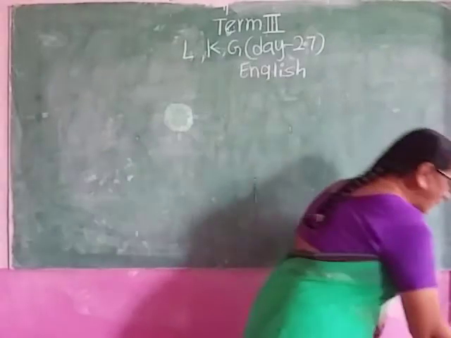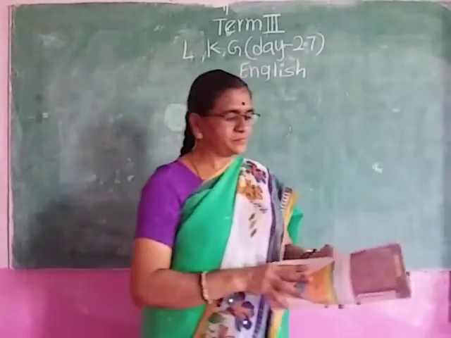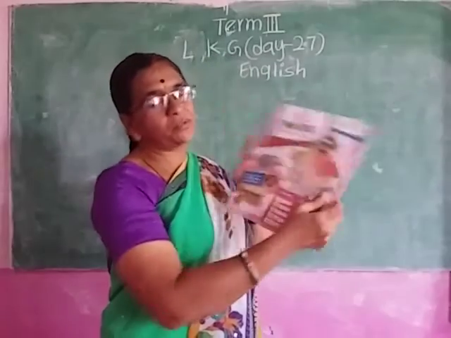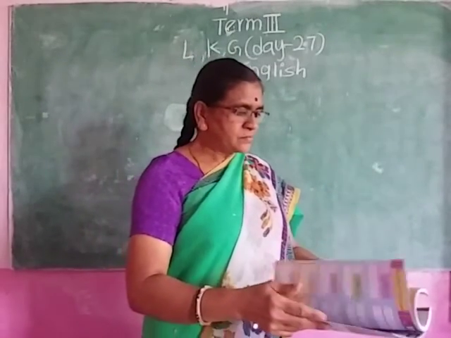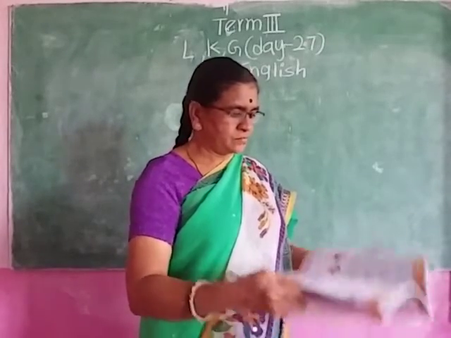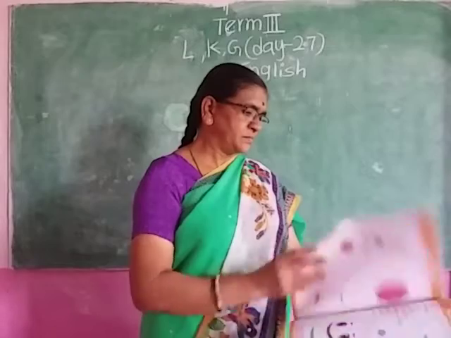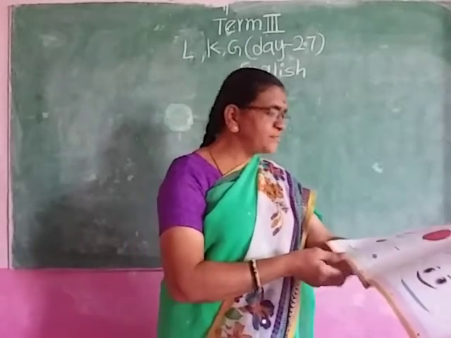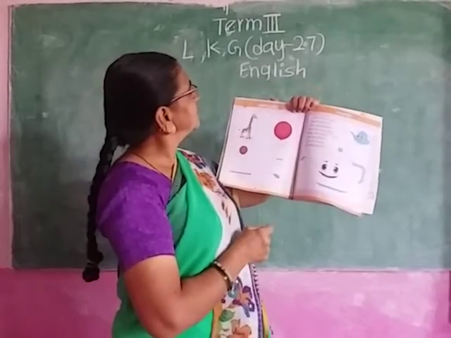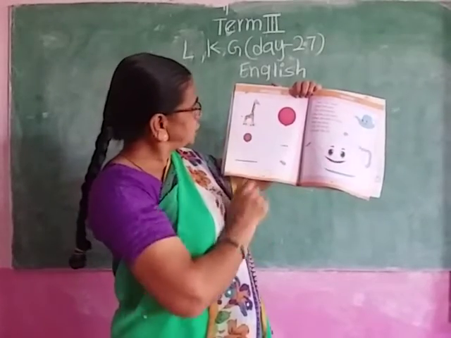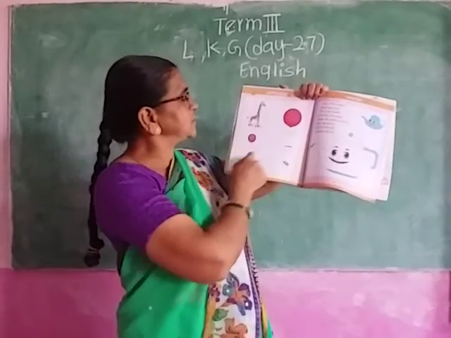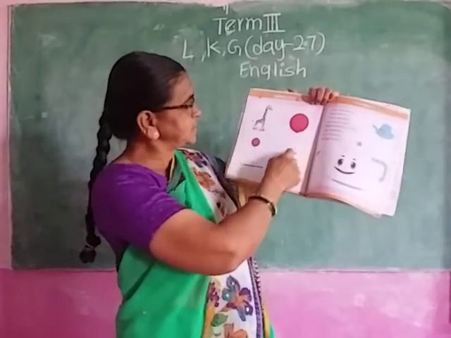Next, review activity. This is your LKG review activity book, ma. Page number is 50, ma. Opposites. Tall and short. Match the opposites. Tall and short. Big and small. Long and short. Match. Like this, like this, like this.